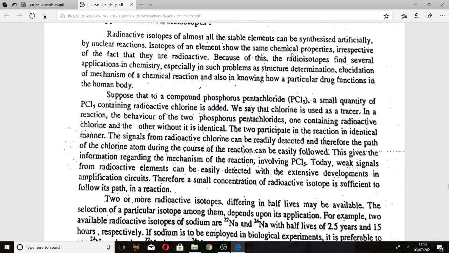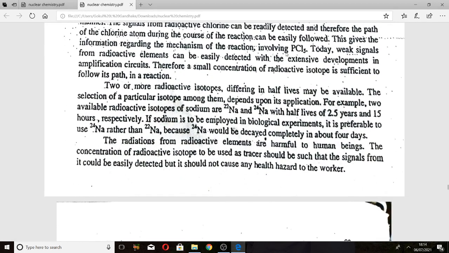Since the radiations from radioactive elements are harmful for human beings, the concentration of the radioactive isotope used as a tracer should be such that the signals from it can be easily detected, but it should not cause any health hazards to the workers. Here we can see some basic assumptions about radioactive elements. Let me go through these basic assumptions.